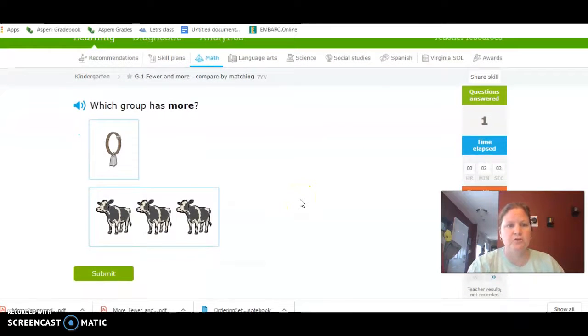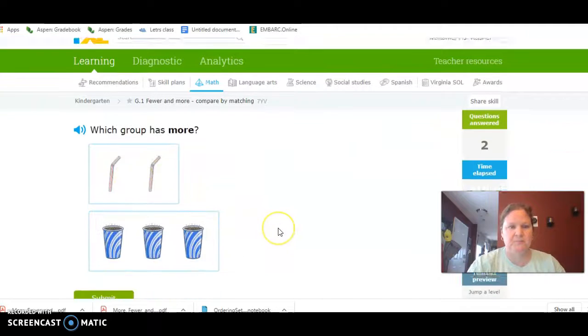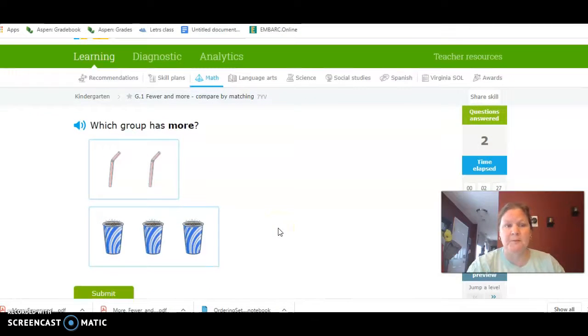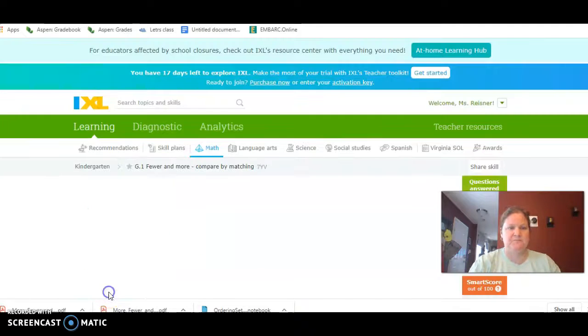All right, which group has more? The cowbells or the cows? So draw a line. Which one has more? Good, the cows. How many cows are there? 3 and only 1 cowbell. So there's more cows than cowbells. Good job. Which group has more? Straws or cups? This one doesn't have a partner. Yeah, there's more cups.